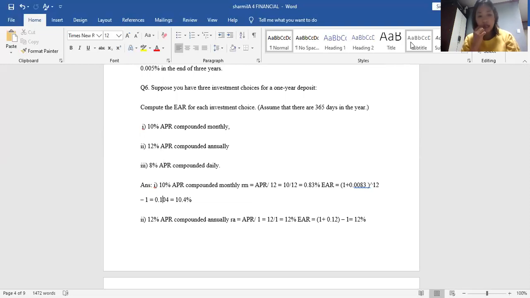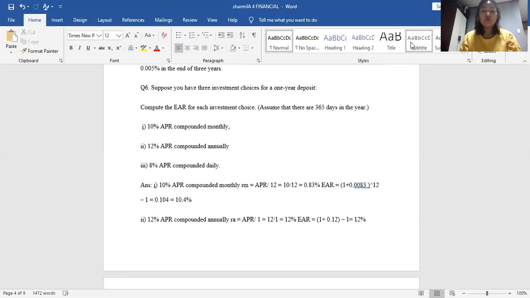So for the first one, 10% APR compounded monthly: R equals APR divided by 12, that is 10 divided by 12, 0.83 percent. EAR equals (1 plus 0.083) to the power of 12, minus 1, which is equal to 0.104, that is 10.4 percent.